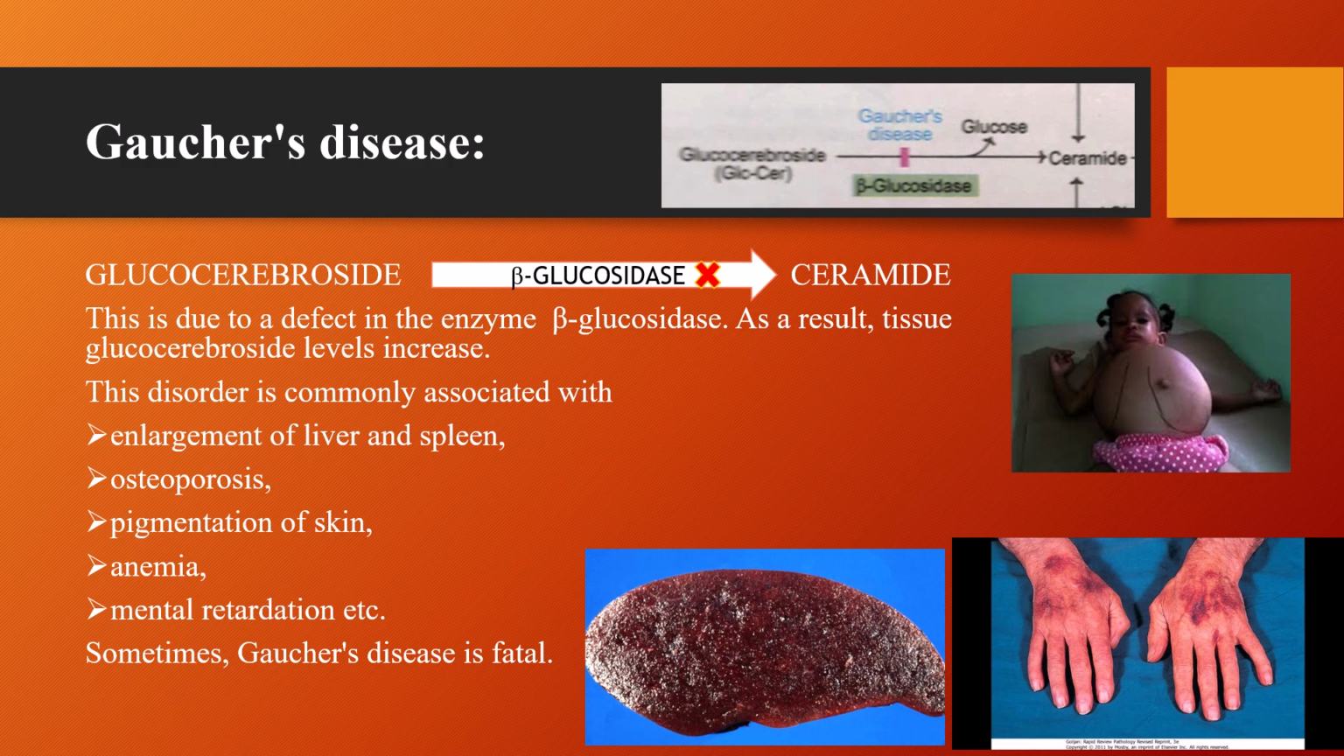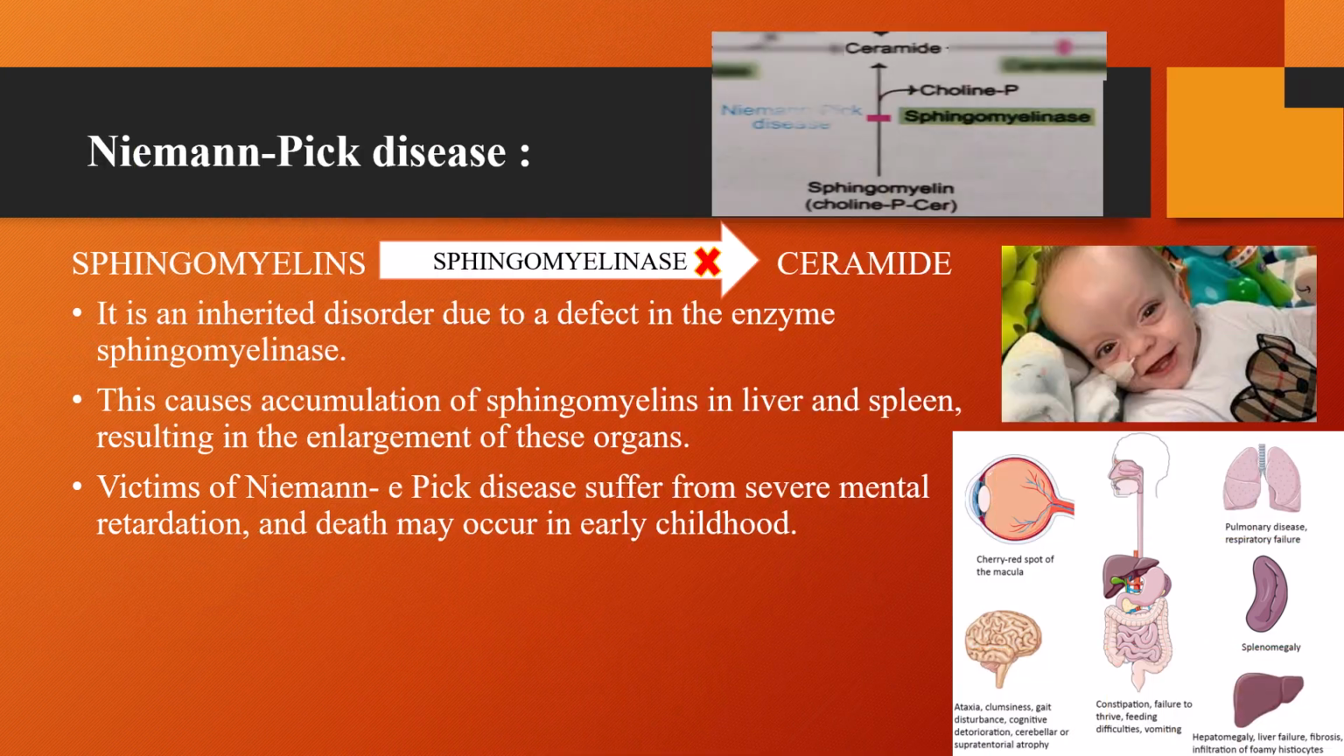1. Gaucher's disease. Gaucher's disease occurs due to a defect in the enzyme beta-glucosidase. The accumulated lipid is glucocerebroside because it cannot be converted into ceramide. Clinical features include enlargement of liver and spleen, osteoporosis, skin pigmentation, anemia, mental retardation. In severe cases, it may be fatal. Gaucher's disease is one of the most common lipid storage diseases.